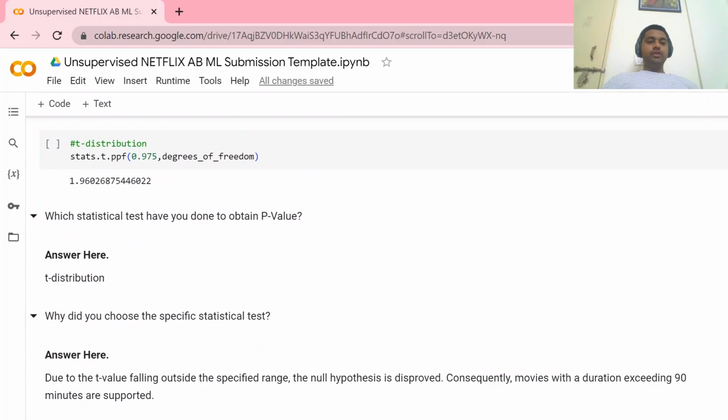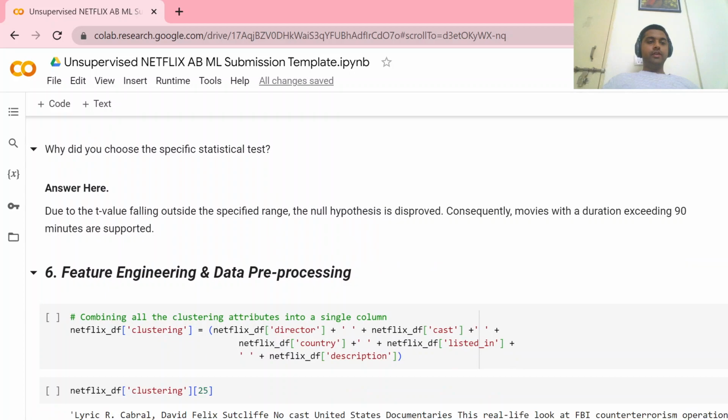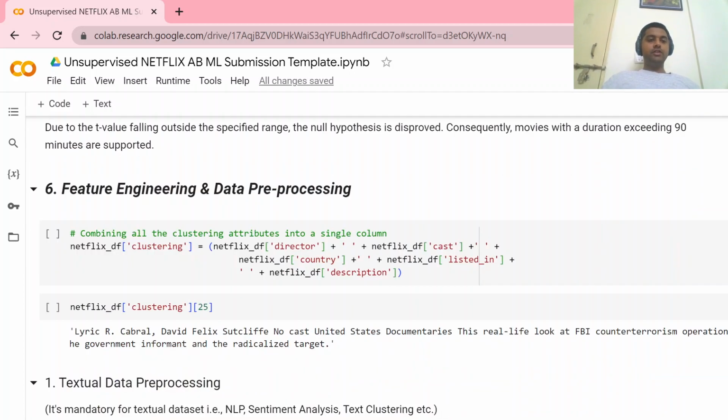So we had used T distribution here, and now we come to the feature engineering. We had done the feature engineering in which we make a cluster column. This is our cluster column, which is made up of director, the cast name, the country name, the listed in genre, and the description.